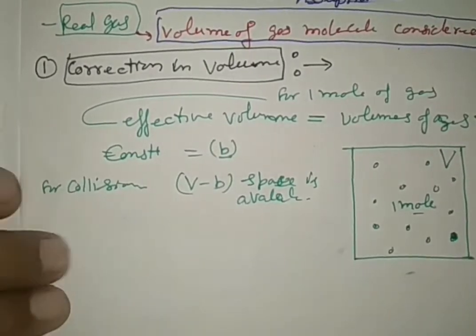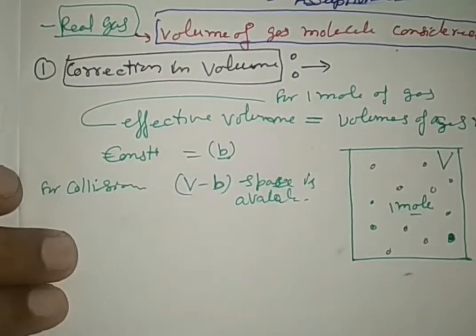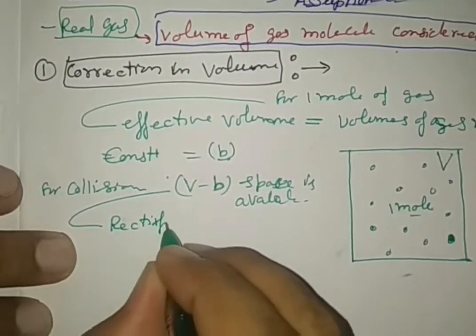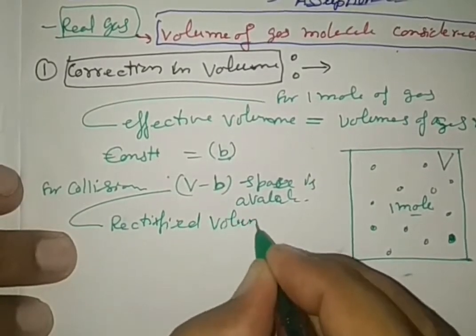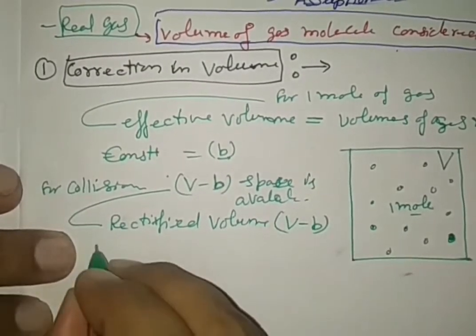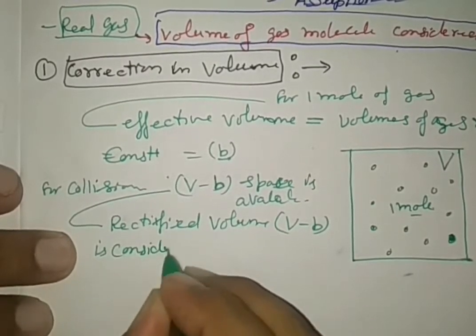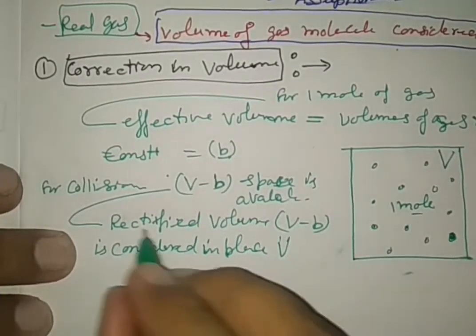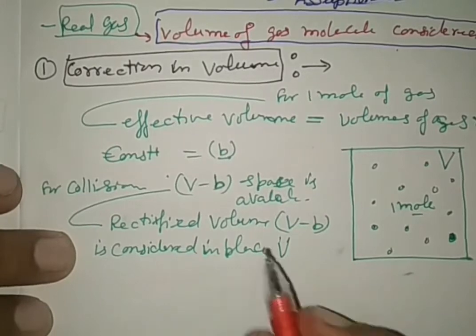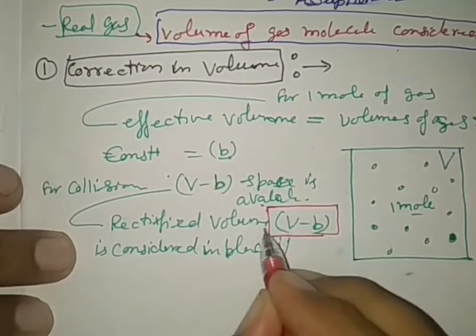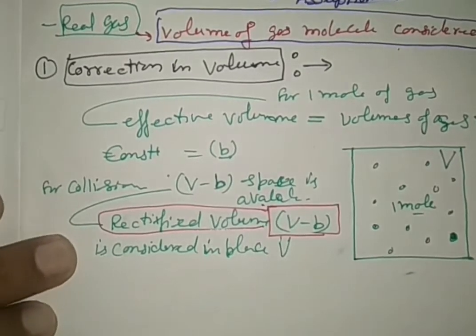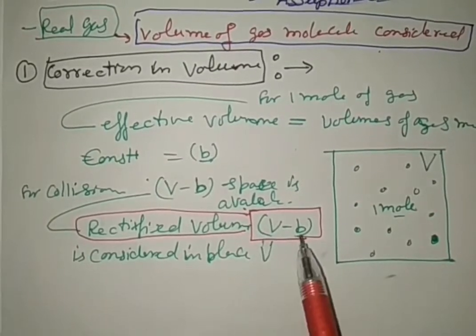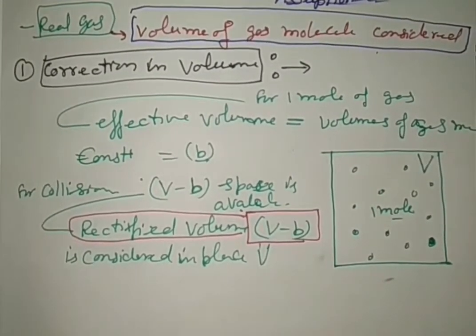So the rectified volume V minus b is taken into consideration in place of V. See very carefully here in the red box: in place of V, we are using V minus b.